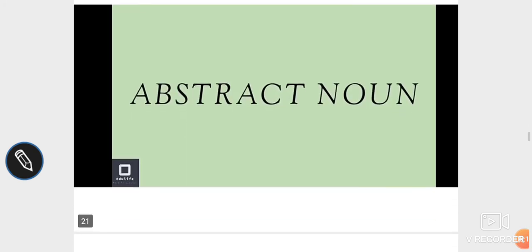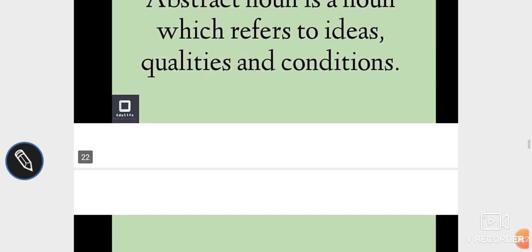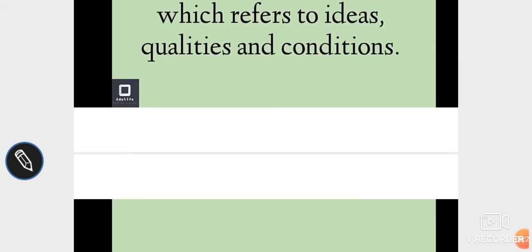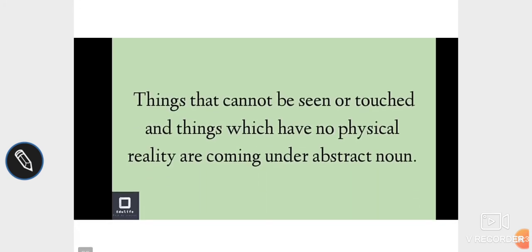Now comes the abstract noun. An abstract noun is a noun which refers to ideas, qualities, and conditions. The specific speciality of an abstract noun is that they are the things that cannot be seen or touched, and things which have no physical reality come under abstract nouns.